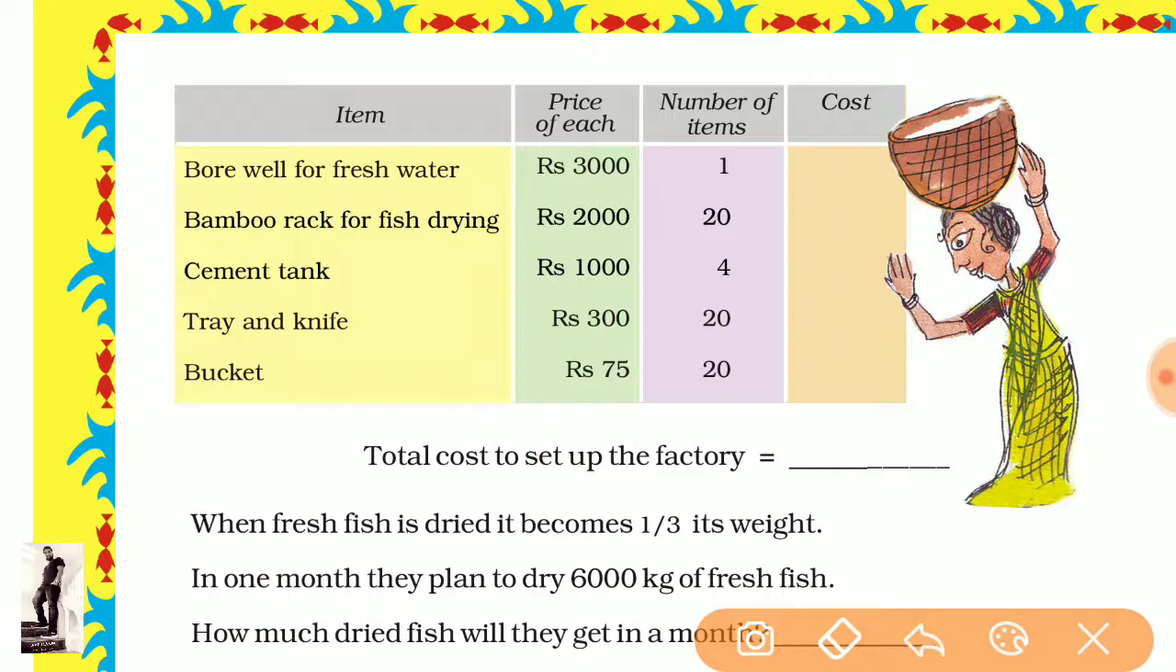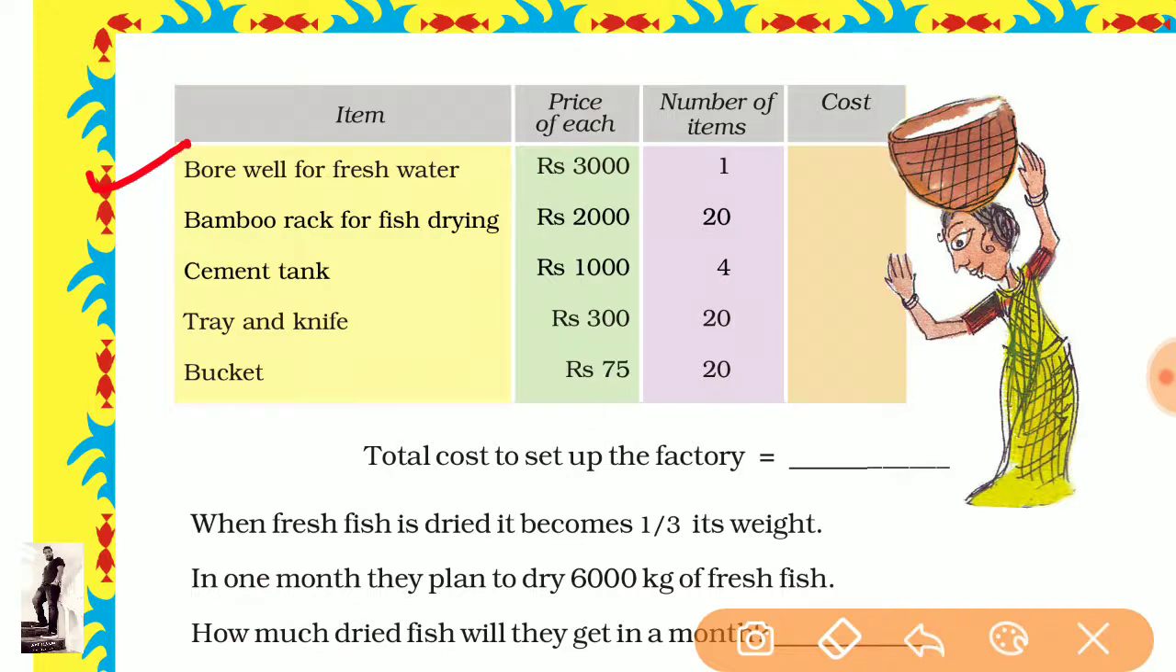So in the same way, if you are starting a fish drying factory, you must have some important things. Now first of all we are going to discuss them. First of all, you need a borewell for fresh water, like a submersible pump, to clean the fishes if they are dirty. So we must clean them first.